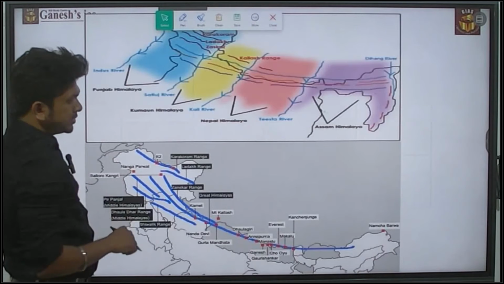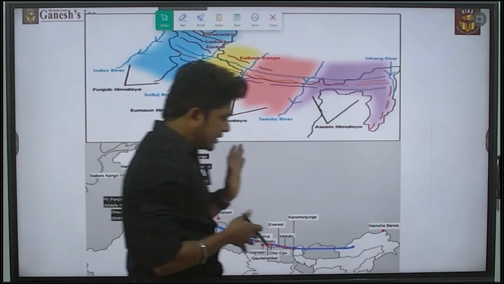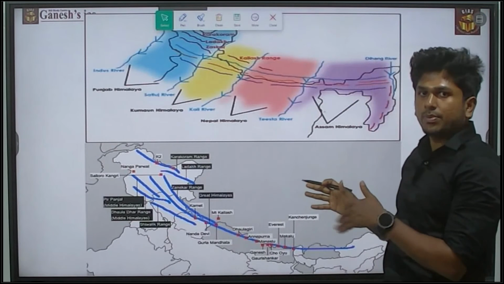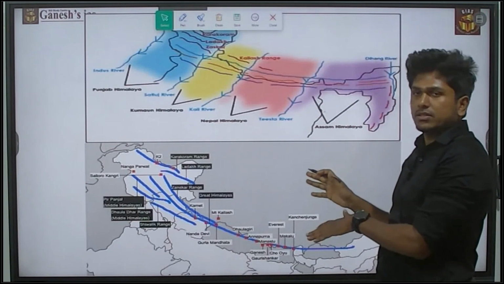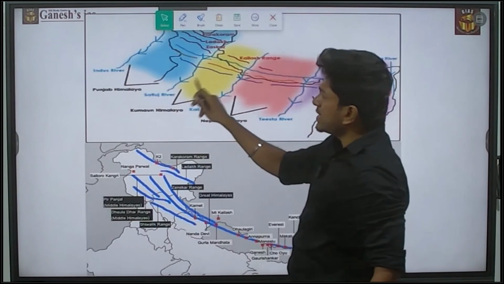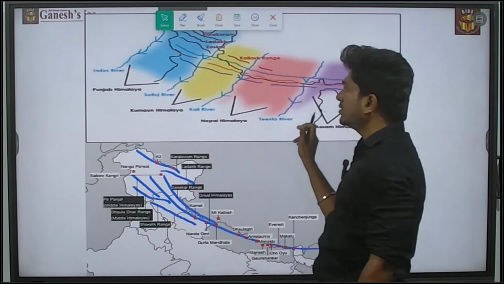So these are the longitudinal divisions of the Himalaya. There is a possibility of this question repeating. There is a possibility they can ask you to arrange the Himalayas based on the rivers. That is also possible.